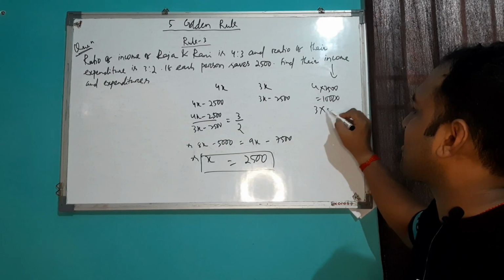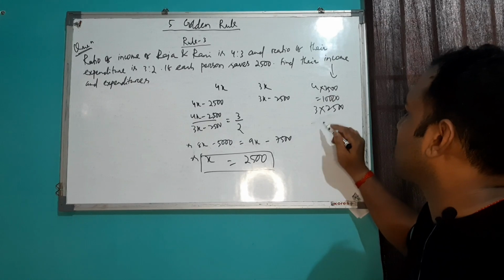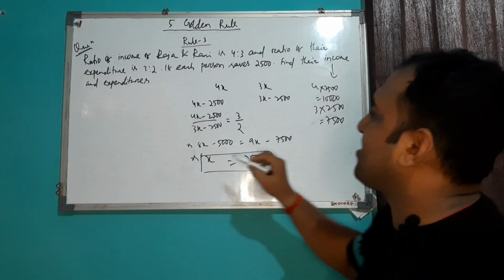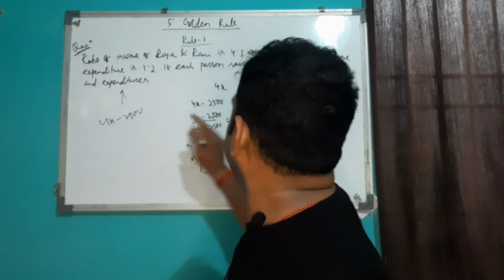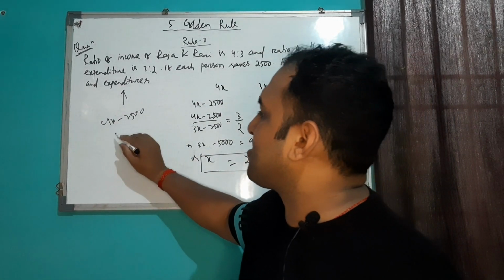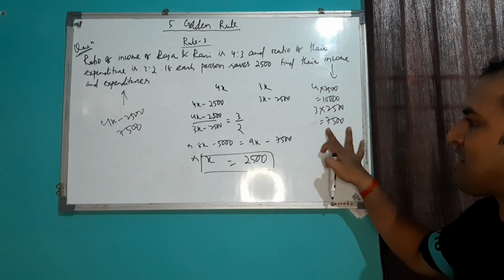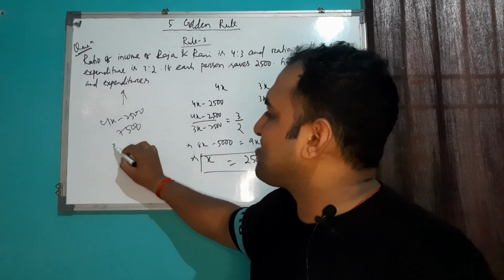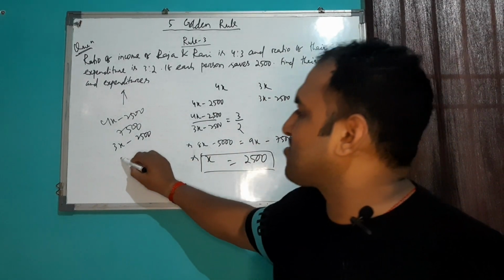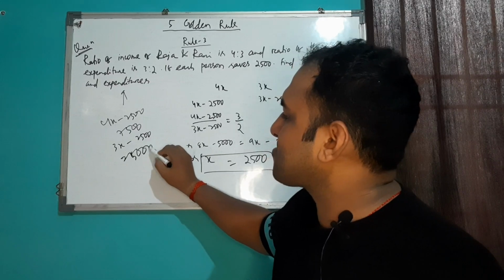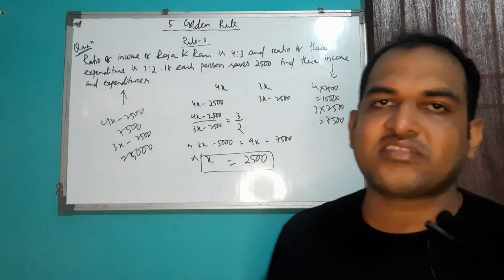And income of Rani is 3x, means 3 into 2500, that is 7500. Similarly, the expenditure of Raja is 4x minus 2500, so this is 10,000 minus 2500, that is 7500. And the expenditure of Rani is 3x minus 2500, so this is 7500 minus 2500, so it will become 5000. So in this way you can solve the numerical related to rule number 3.